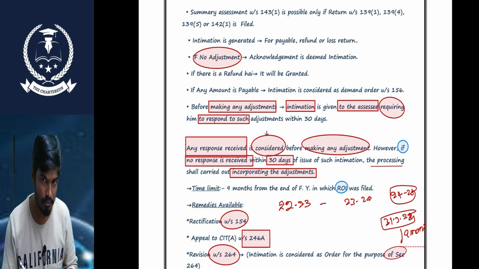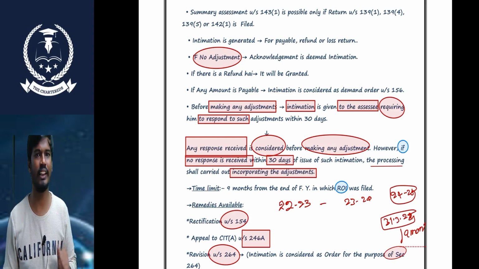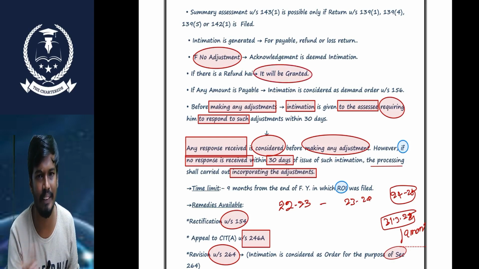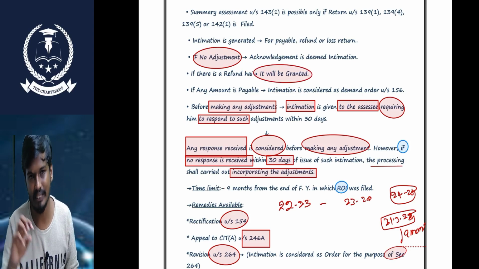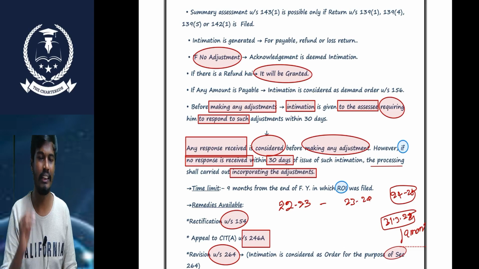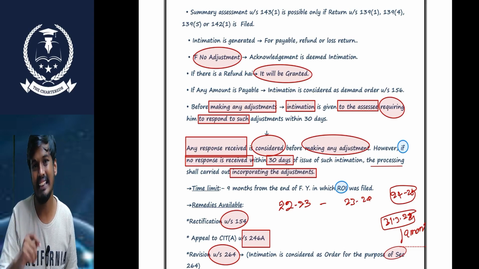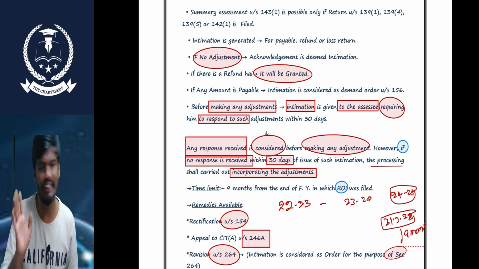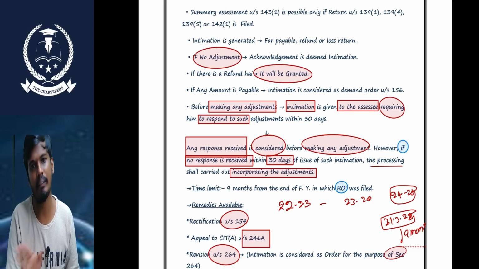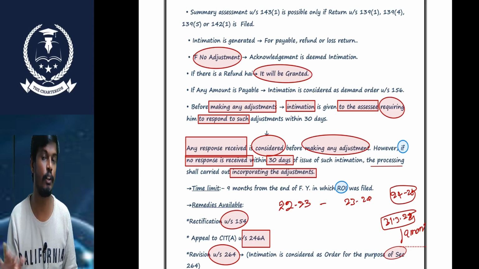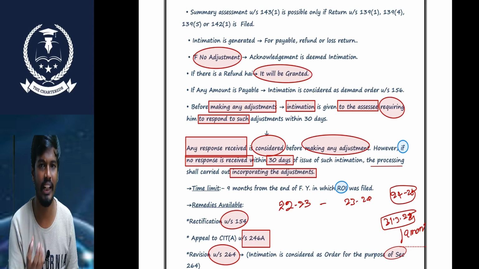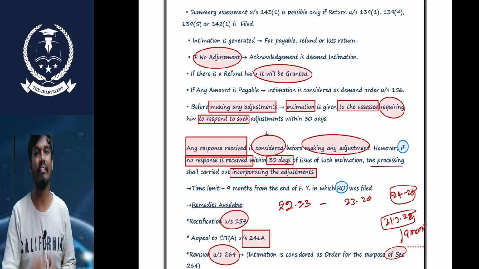Sometimes a refund is granted through the intimation order. Sometimes, sir, there is a mismatch between the intimation order and the return. They unnecessarily claim excess expenditure in the return of income, or unnecessarily decrease the income. Anything is possible, so the department can make such an adjustment. After making such an adjustment, I find that there is a demand. The demand is required to be paid by the SSC to the department. So I will send the intimation order.